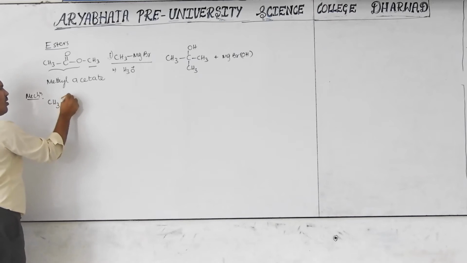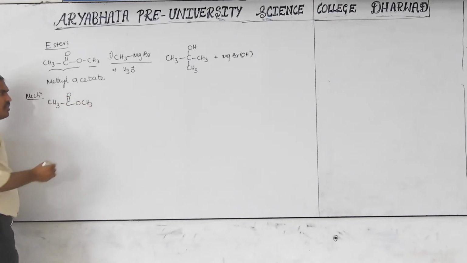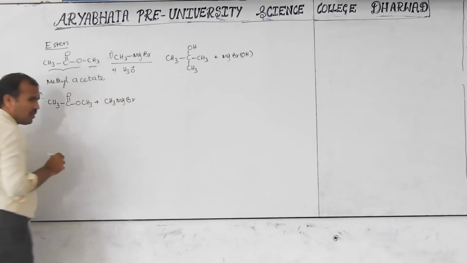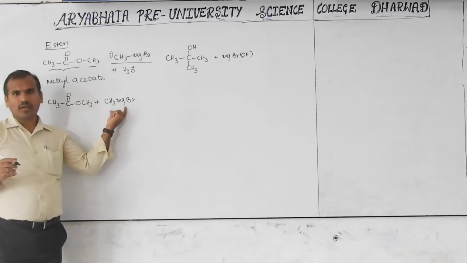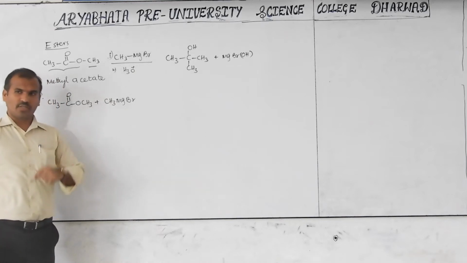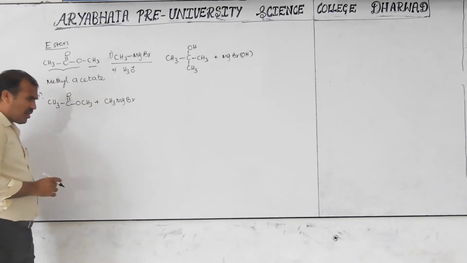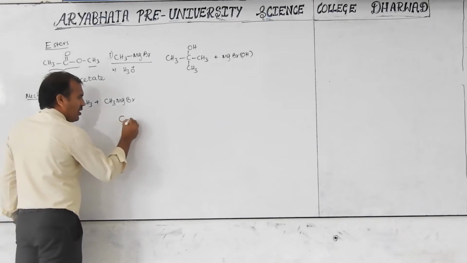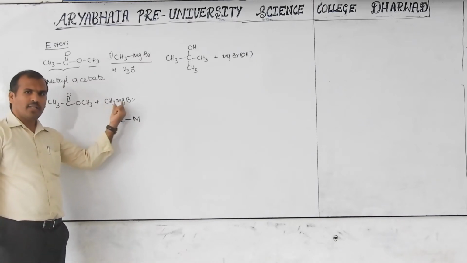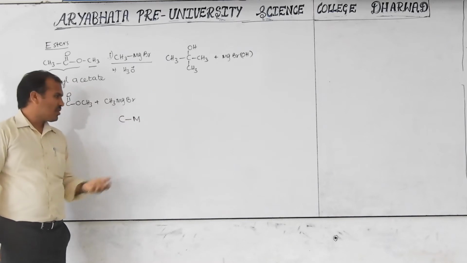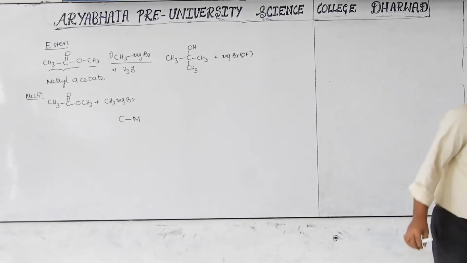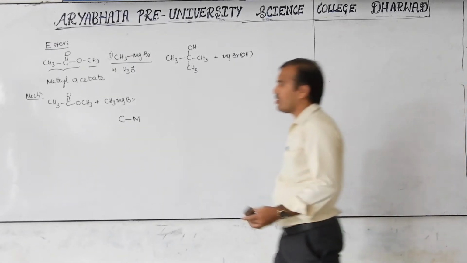CH3, double bond to O, CH3. This is the ester. In the first step, it reacts with the Grignard reagent, methyl magnesium bromide. It is also called an organometallic compound. A question may ask which of the following is an organometallic compound. What is an organometallic compound? Bonding between carbon and metal. This is carbon and this is metal, so this type of compound is known as an organometallic compound. Keep in mind, a bond between carbon and metal is called an organometallic compound.